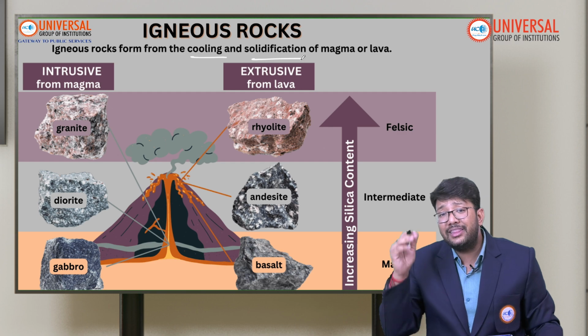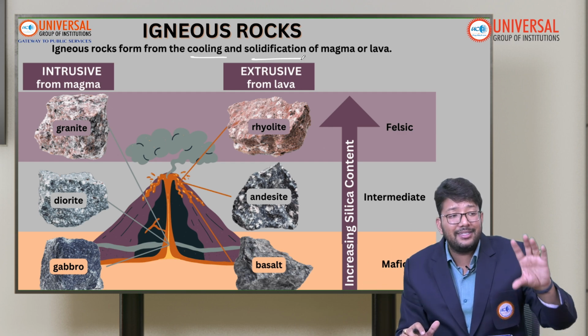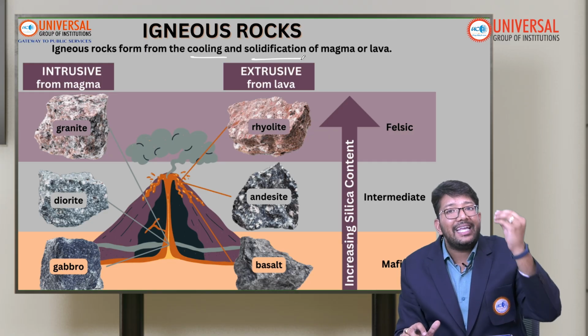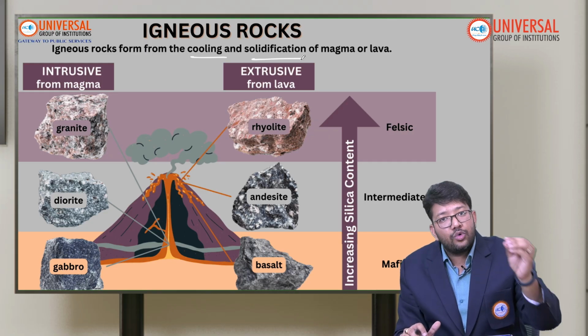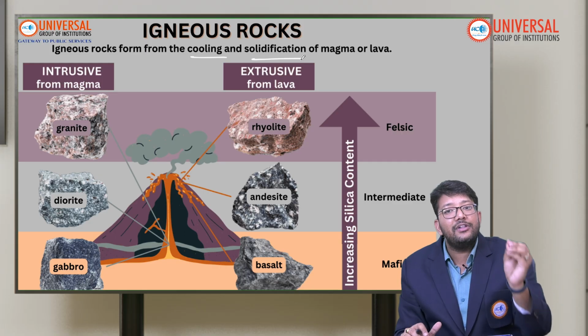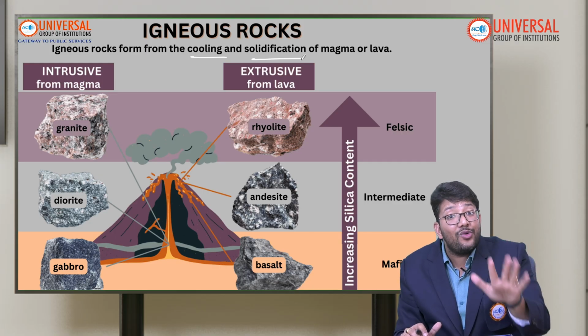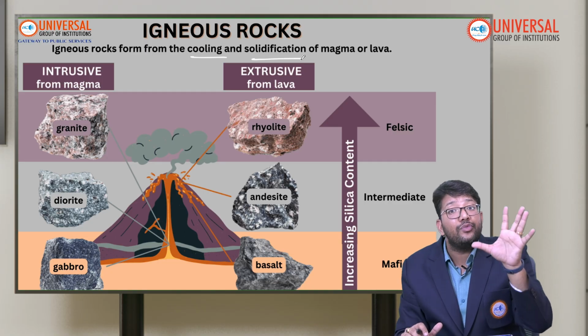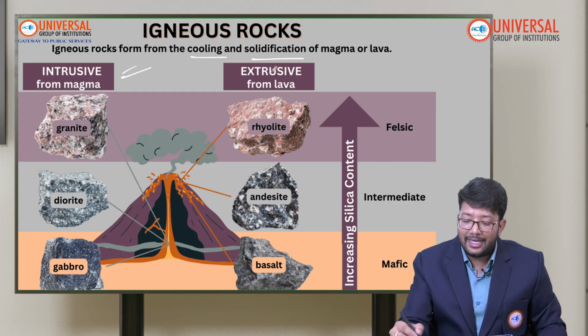Means when the magma is coming out, magma is in the mantle and it is formed due to the heat of the core. So when the magma is coming out, it will instantly, rapidly cool down. Sometimes in some cases it will cool down very slowly also. So it is rapid cooling plus slow cooling. On the basis of those, we have many types of rocks.